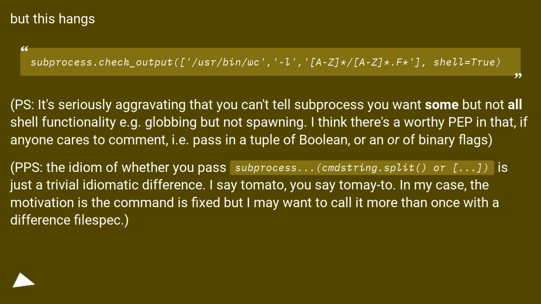PPS, the idiom of whether you pass subprocess a string, split, or a list is just a trivial idiomatic difference. I say tomato, you say tomato. In my case, the motivation is the command is fixed, but I may want to call it more than once with a different file spec.